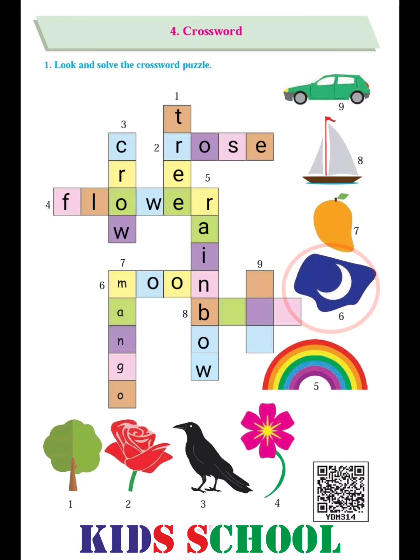Number 6 is moon. So we will write here moon, M-O-O-N, moon. Number 7 is mango. And the answer of this puzzle is given here, mango, M-A-N-G-O, mango.